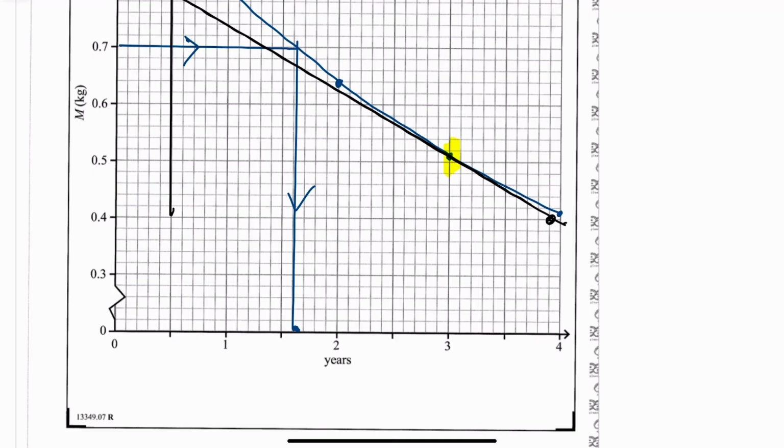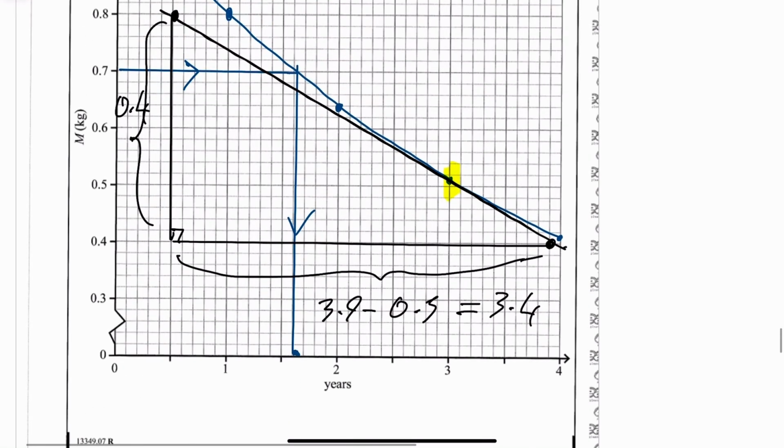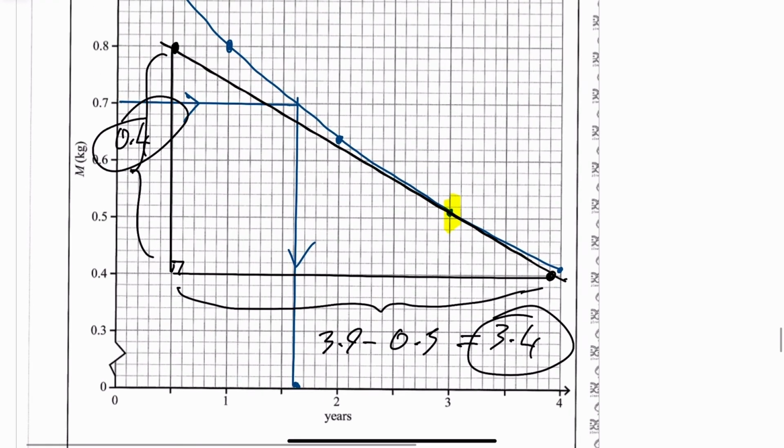When I did this out originally, I think I got minus 1.07. So we'll see if it's different. It looks a lot different here. My gradient, but there's going to be a lot of room for error. Okay, the vertical height here is going to be 0.4. The horizontal, this is from, what have I done here, from this time, this time that's going to be 3.9 minus 0.5, which is going to be 3.4. So remember those, vertical was 0.4, and then it was 3.4. Oh, I've completely messed that up the first time. I just realised when I did that.